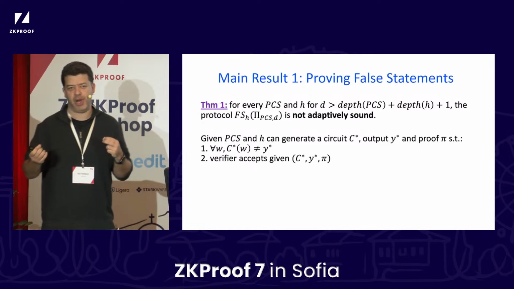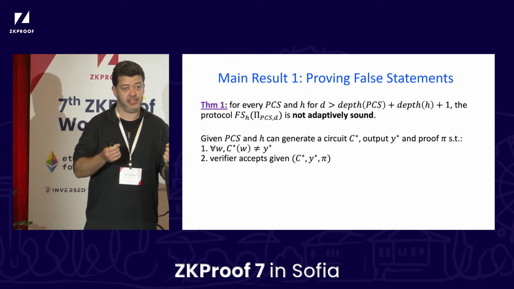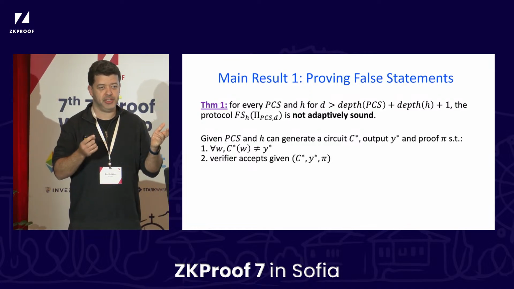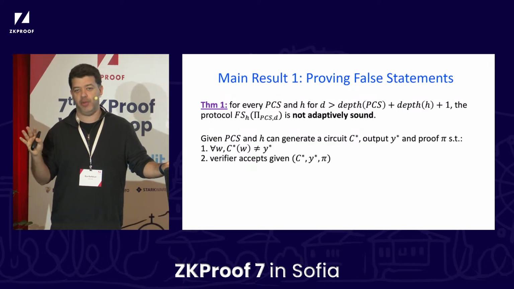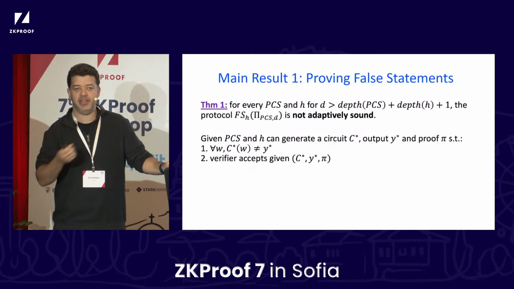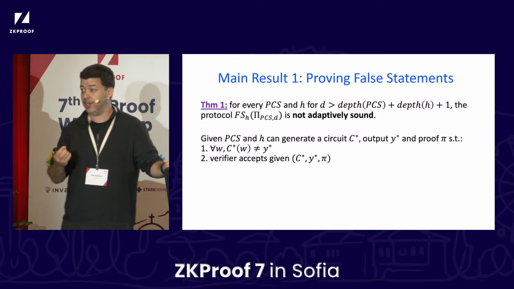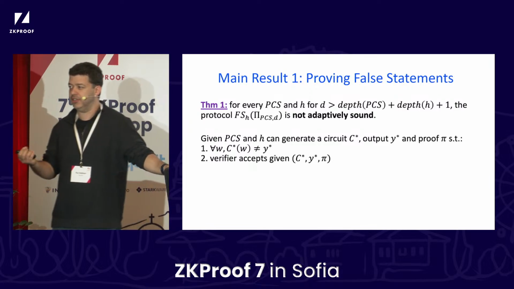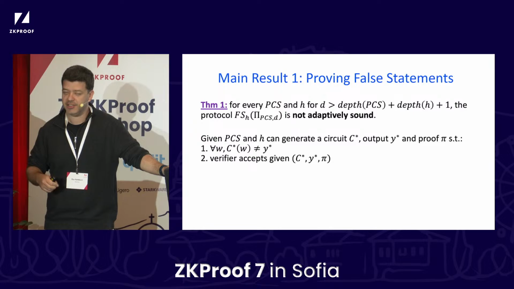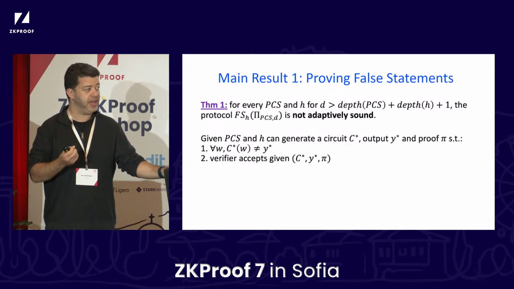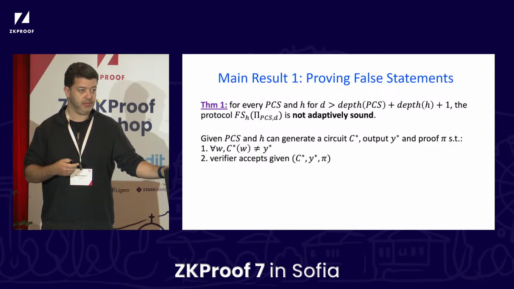And it's going to have two properties. One is that this circuit, no matter what witness you feed into it, it will never, ever, ever output Y star. So the claim that there exists a W so that C star outputs Y star is just false. It's not true. But nevertheless, we're going to be able to convince our verifier that this claim is true, thereby proving a false statement. Okay?